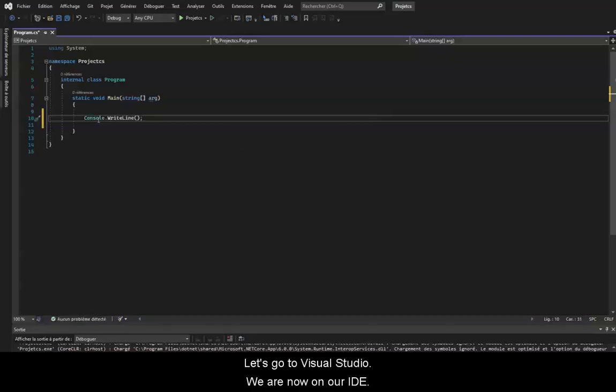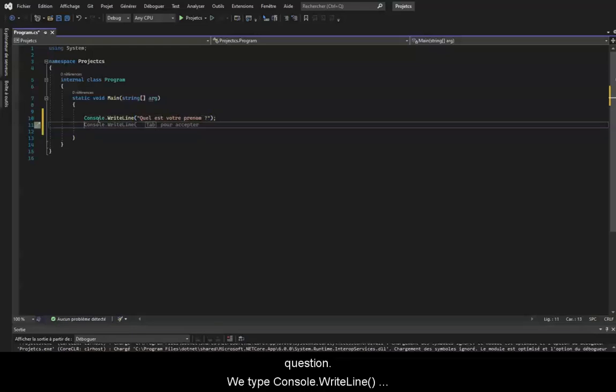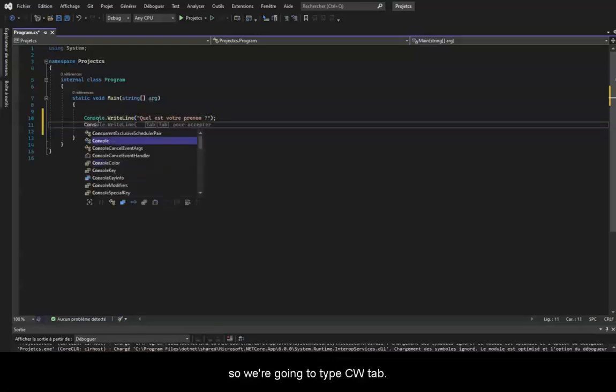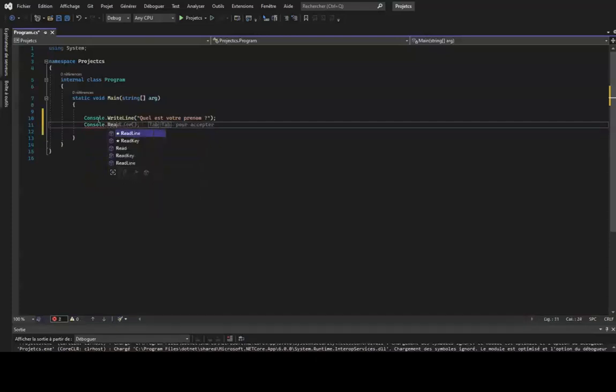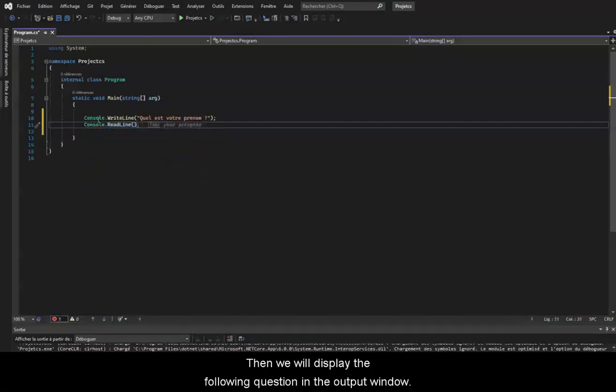Let's go to Visual Studio. We are now on our IDE. And we are going to create a program that will allow us to interact with the user. So first of all, we are going to ask the user a question. We type Console.WriteLine, so we are going to type CW tab. Then we will display the following question in the output window. So put in brackets, "what is your first name?" Here you can see that we have just displayed the question in the output window.